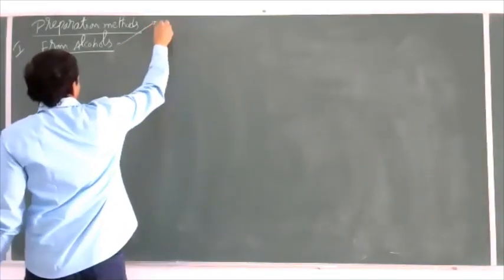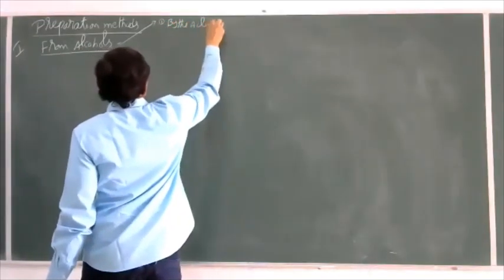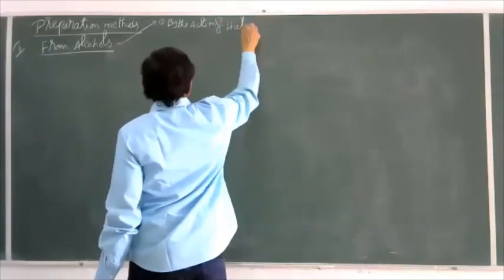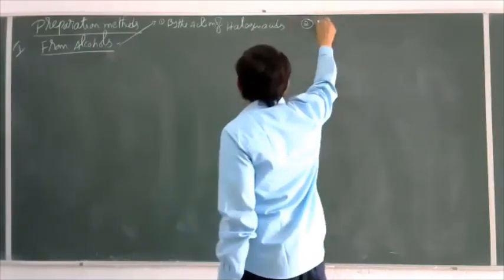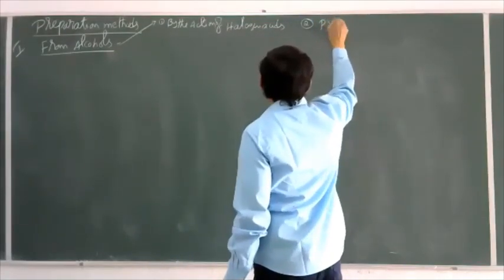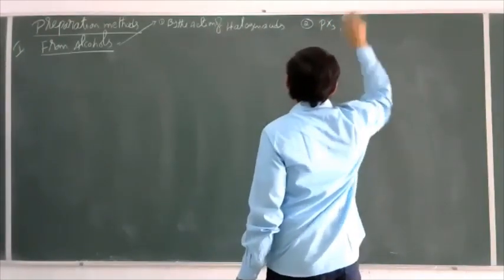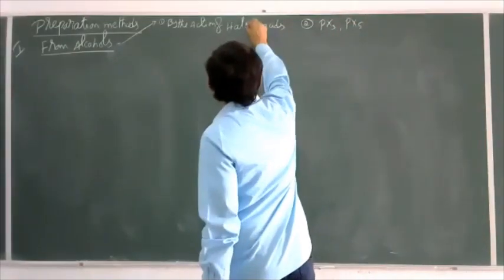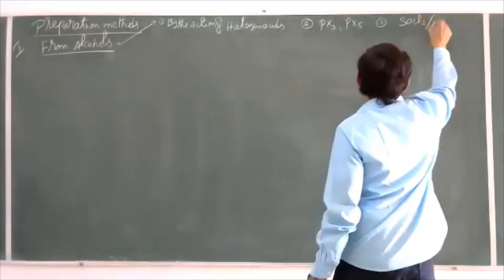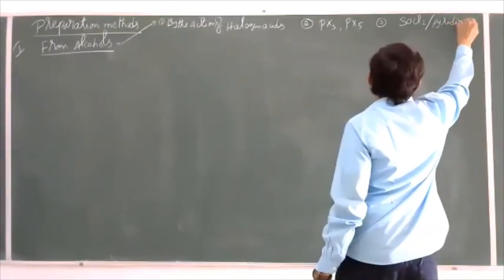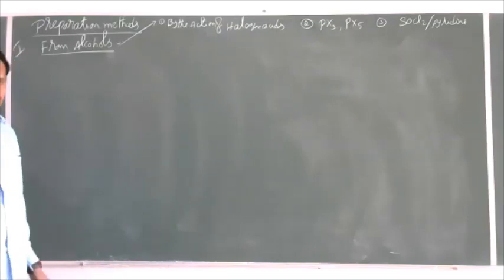So from alcohols we can produce, first one, by the action of halogen acids. Second one, by the action of phosphorus halides. There is a phosphorus trihalide as well as phosphorus pentahalide. And third one, by the action of SOCl2 in the presence of pyridine. So by these three methods from alcohols, we'll discuss the preparation of haloalkanes.